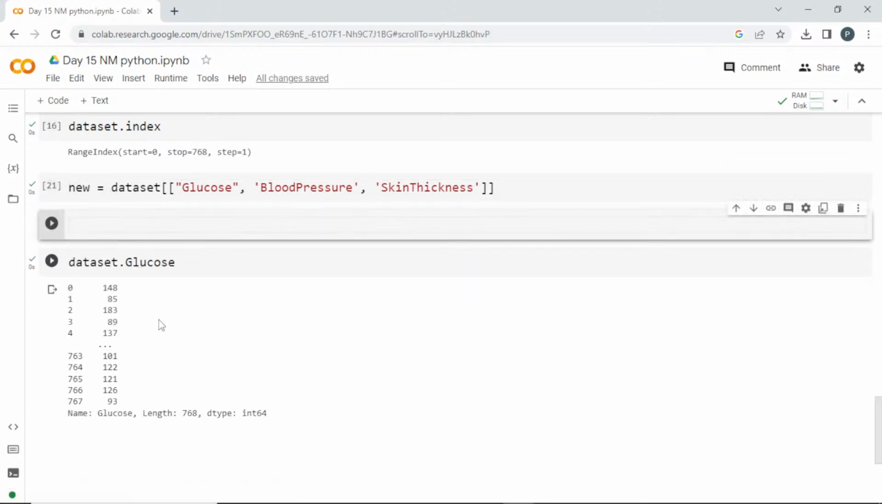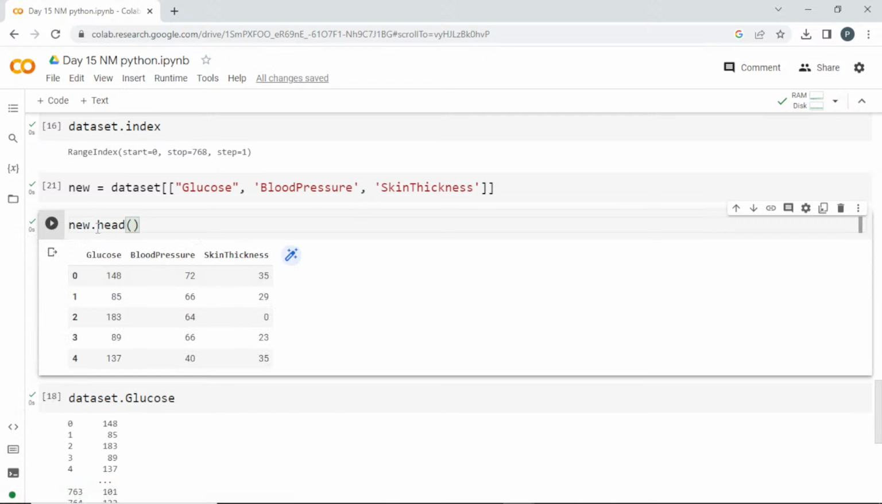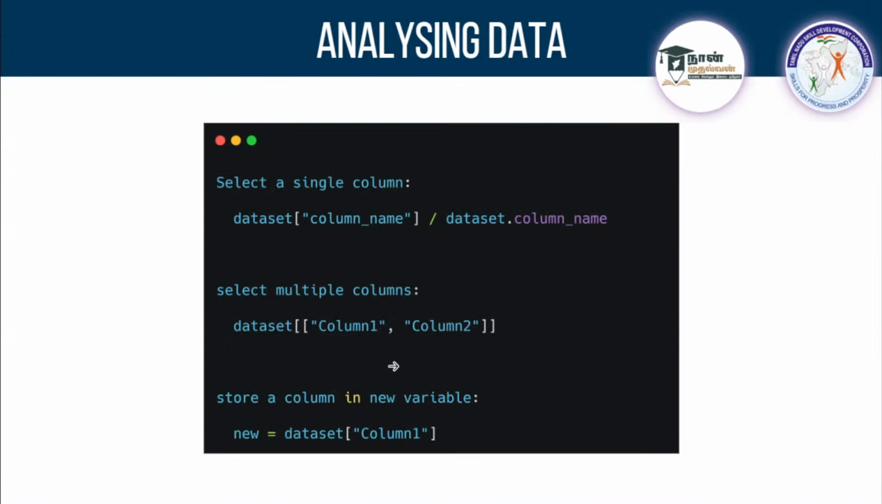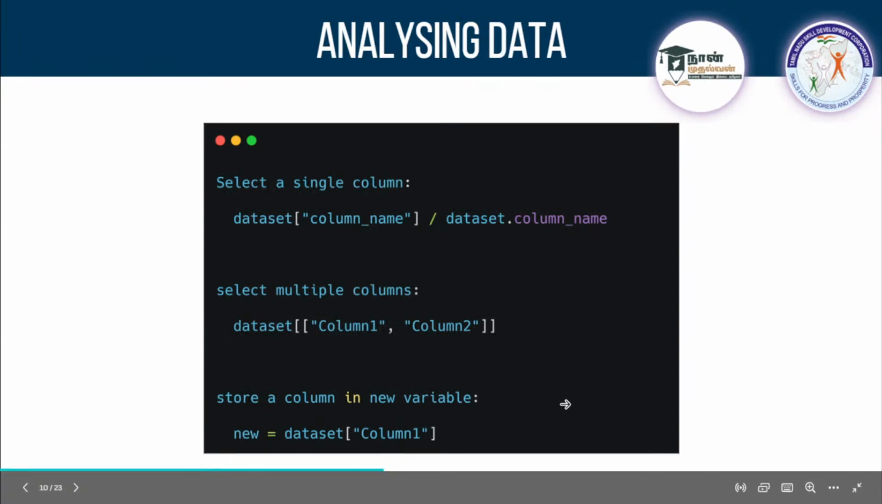So I can call this dot head. This is also a data frame, so you can perform these operations. It is a new data set, a new pandas data frame in this variable. You can perform these operations and store it separately. So this is how you can select a single column, select multiple columns, and store them in a new variable. Clear, guys?